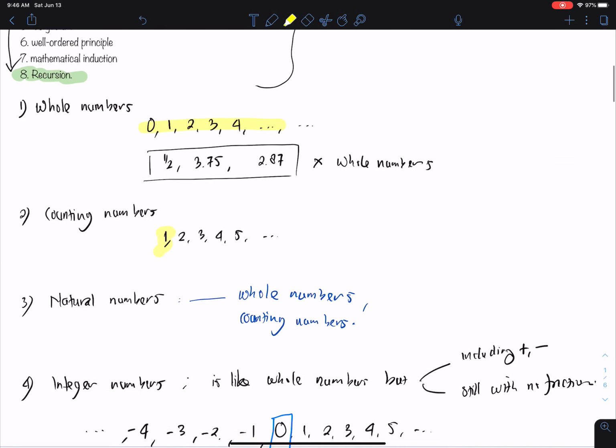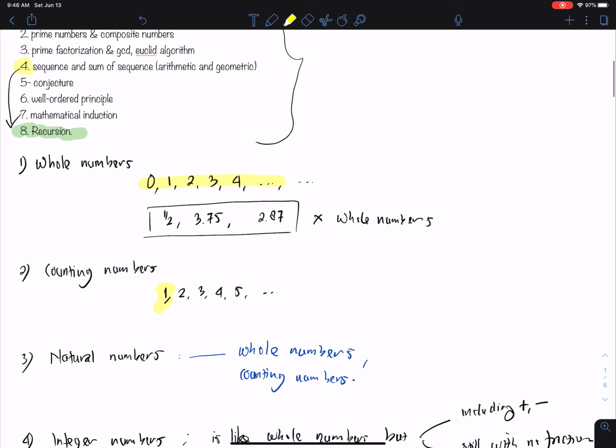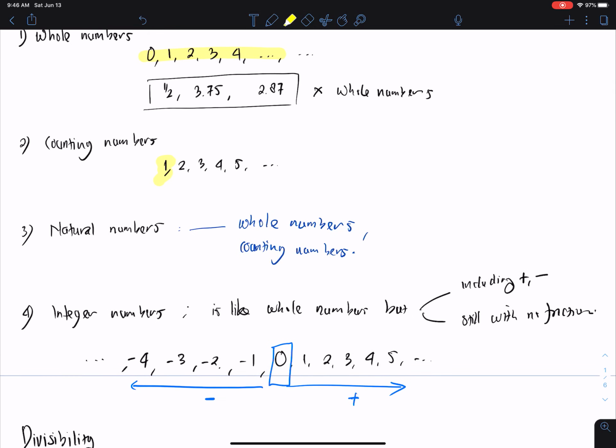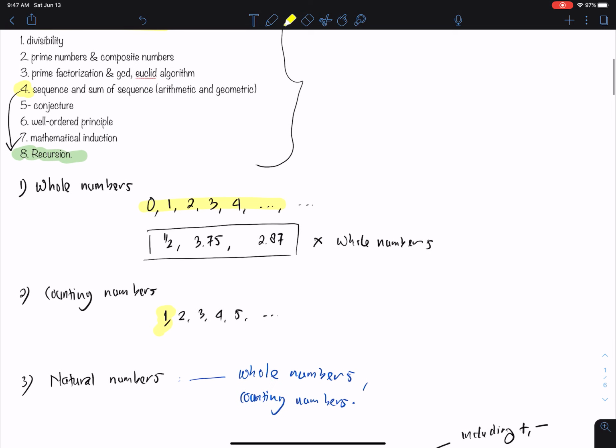In the next video, we will talk about prime numbers and composite numbers, because this is kind of unique. It's not whole, not counting, not natural; integers are included in the whole numbers, but there are very specific discussions about prime numbers, composites, and prime factorization, which later also help us with the GCD and the Euclidean algorithm.